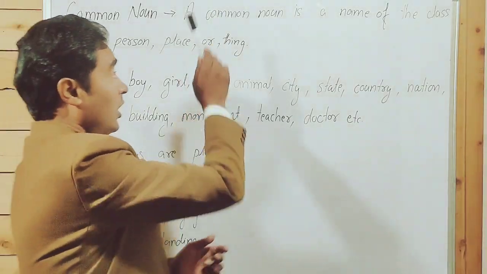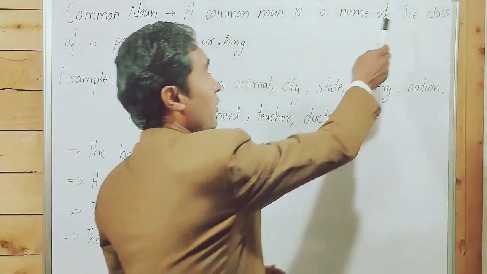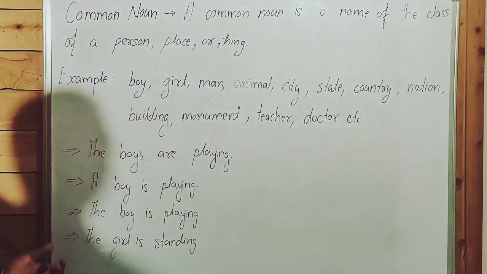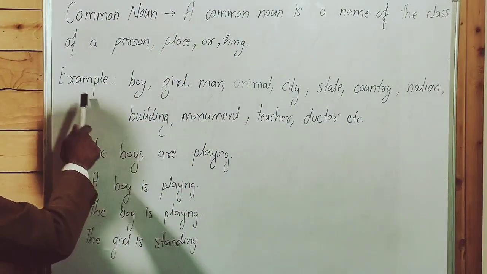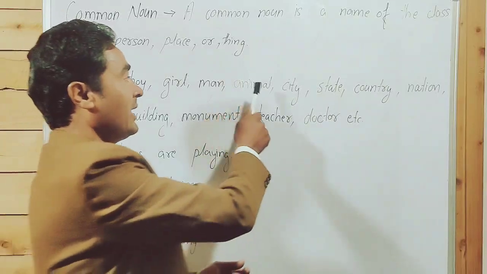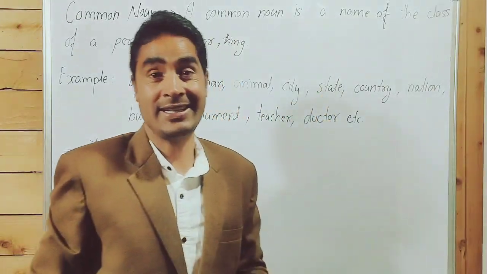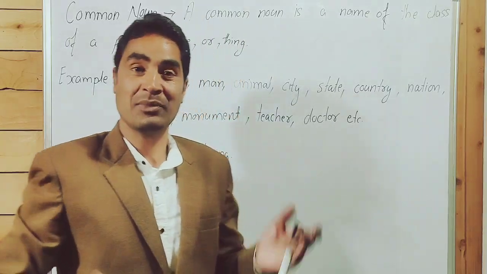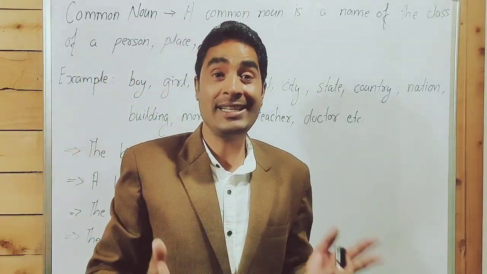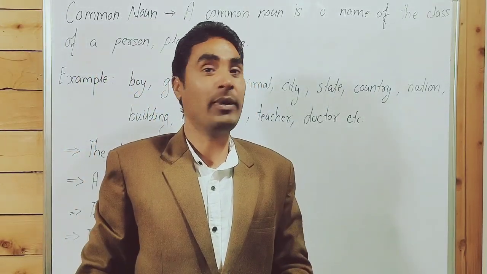Common noun. A common noun is a name of the class of a person, thing, or place. Example: boy, girl, man, animal, city, state, country, nation, building, monument, teacher, doctor, nurse, etc. These are all common nouns.